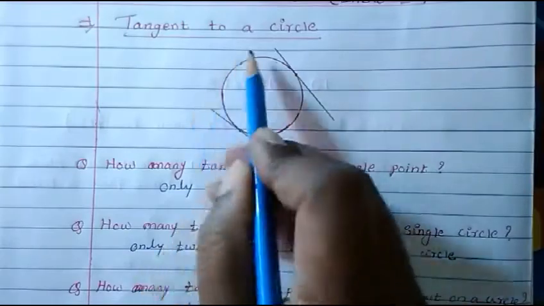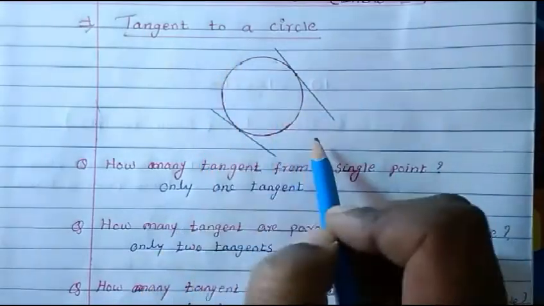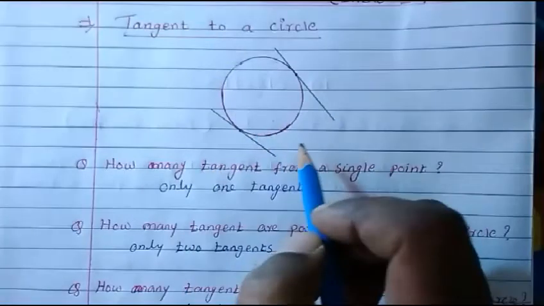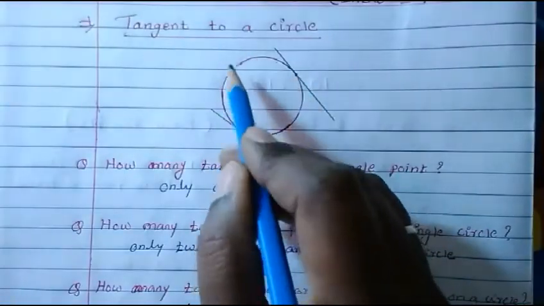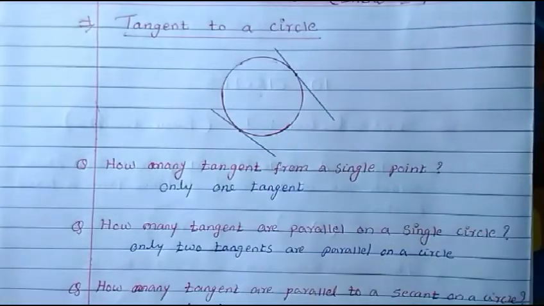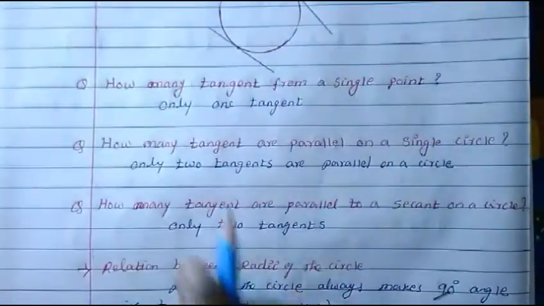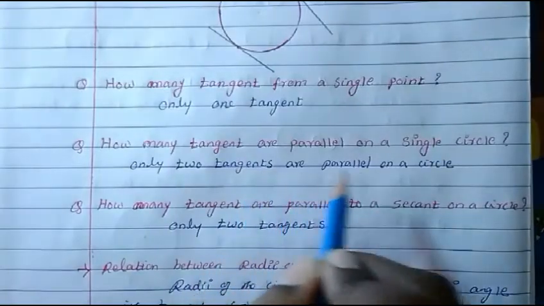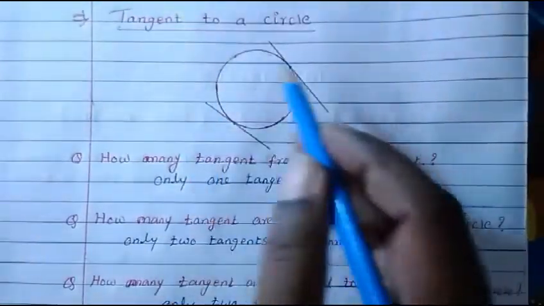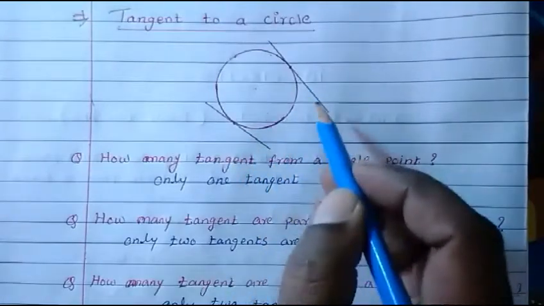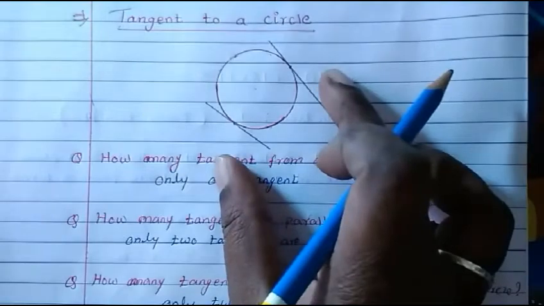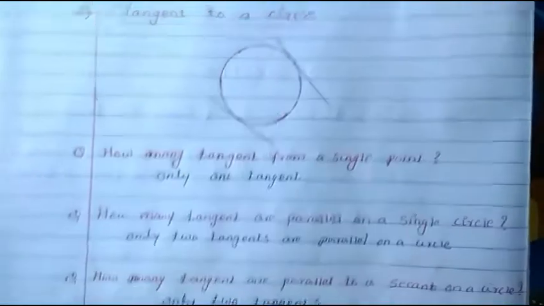You cannot draw another here, because it would be parallel to the other one too. That means just one set only you can have parallel. You cannot have one more, then all are parallel to each other, that we cannot say. So we can say only two tangents can be parallel on a circle, right?